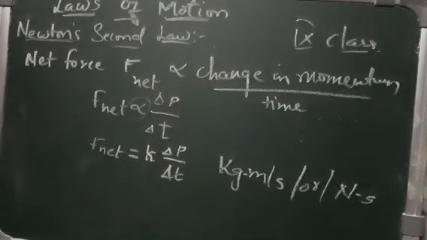The unit of force is so chosen that the value of constant K becomes 1.